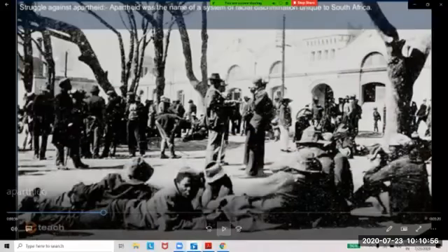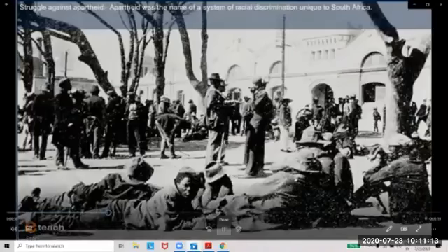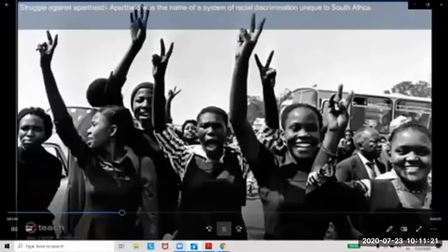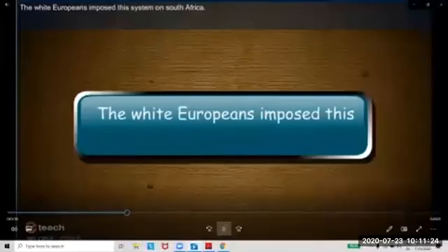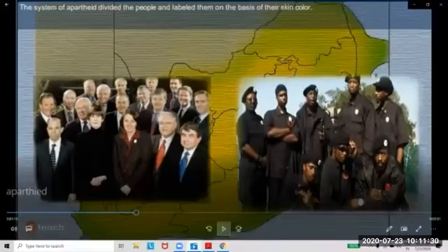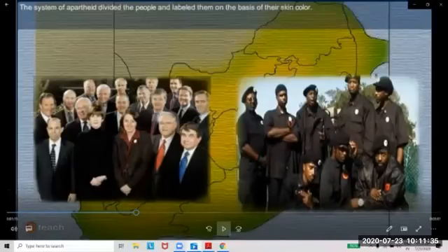Struggle against apartheid. Apartheid was the name of a system of racial discrimination. This was unique to South Africa. The white Europeans imposed this system on South Africa during the 17th and 18th centuries. The system of apartheid divided the people and labeled them on the basis of their skin color.